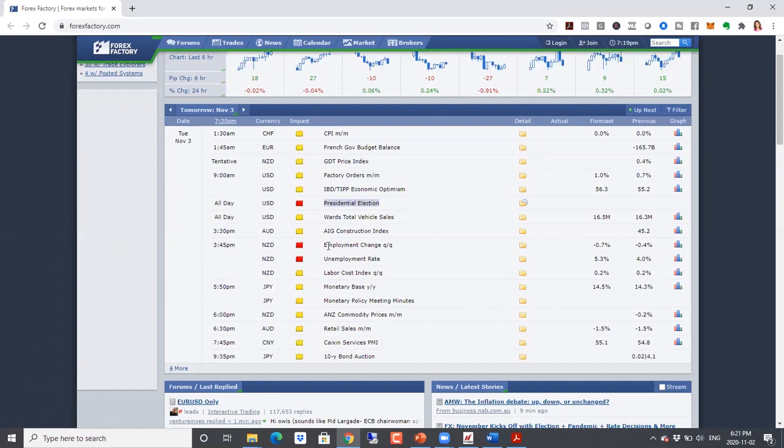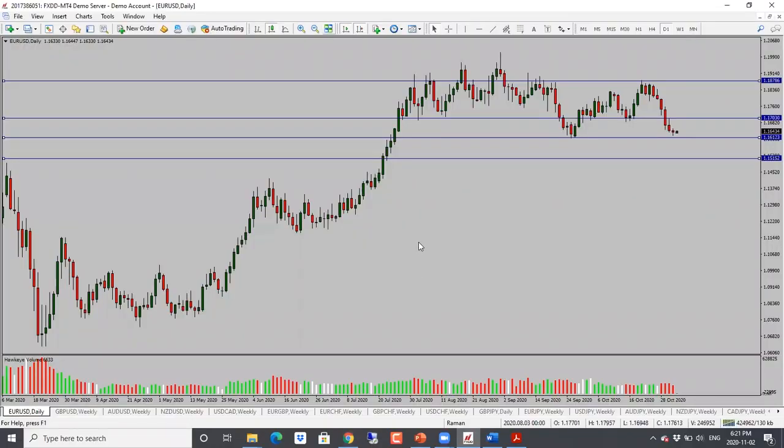And then other than that, we have employment numbers. We have employment numbers for New Zealand. And right now, this is looking negative. So if we see that the employment numbers are bad, that will be negative for the New Zealand dollar. So let's move on to the charts here.